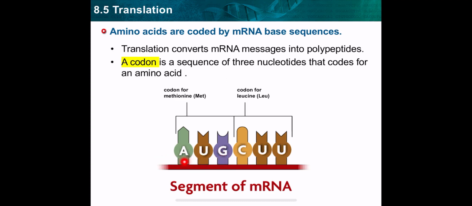AUG is called the start codon. So any translation process starts at the start codon. It signals the start of translation.